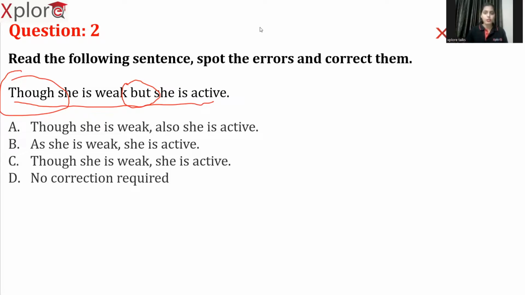For example, let's look at this sentence. She is weak. This is a negative sentence. She is active. Now, this is a positive sentence. We are combining one negative sentence with another positive sentence, right? So whenever we use these kinds of sentences, we have to use contrast signpost words. Now, but is a contrast signpost word. And even though is also a contrast signpost word. So we do not need to use two contrast signpost words here. To serve the purpose, we can just use one. She is weak, but she is active. That is fine. Or though she is weak, she is active.